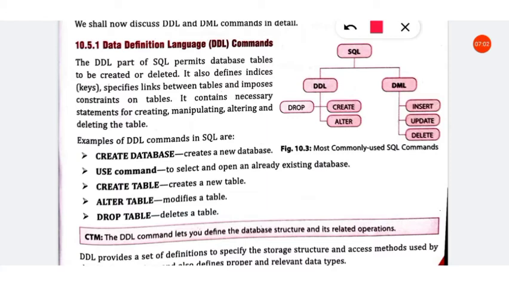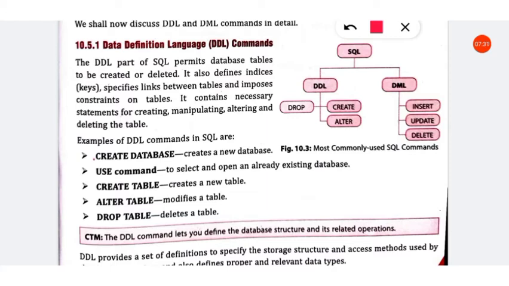Let us see a few of the DDL statements. The first DDL statement is create database. Create database is a command that is used to create a database. Before this, in our computer there won't be any database. To start working with MySQL, we have to use the SQL language.